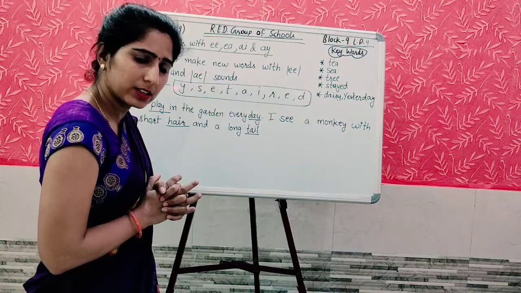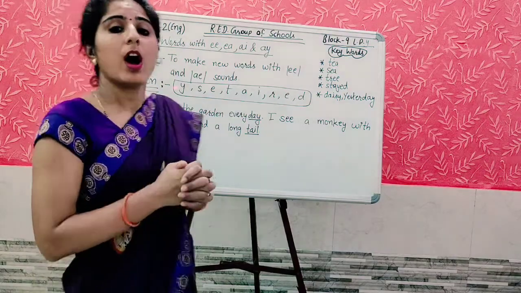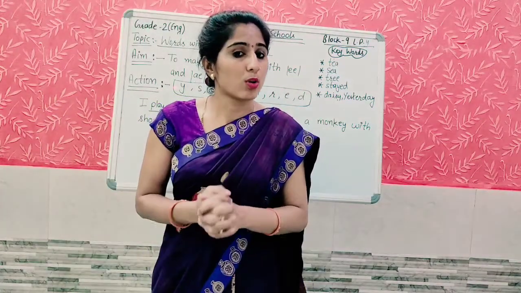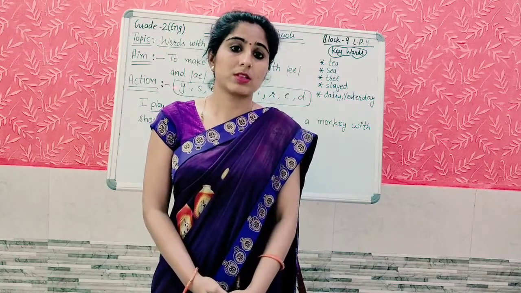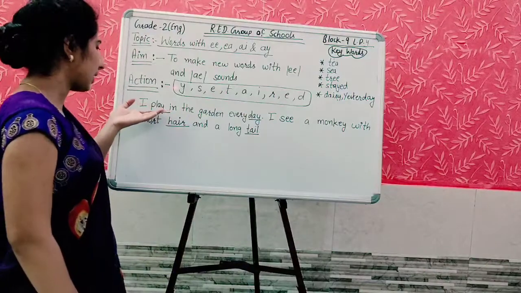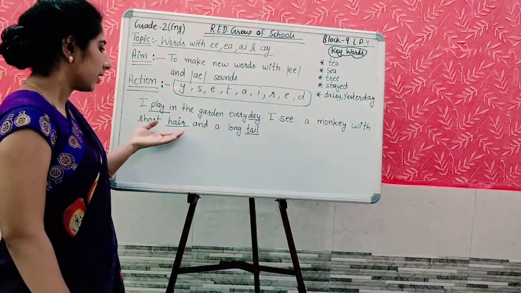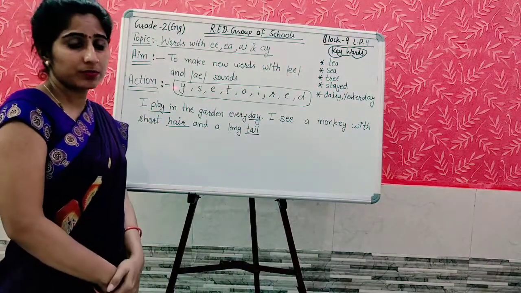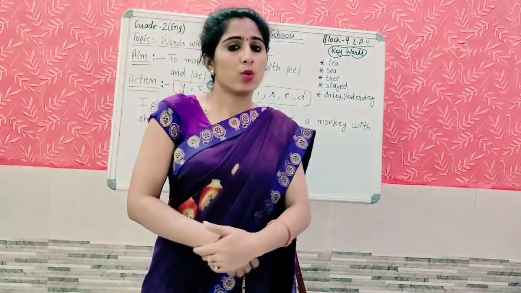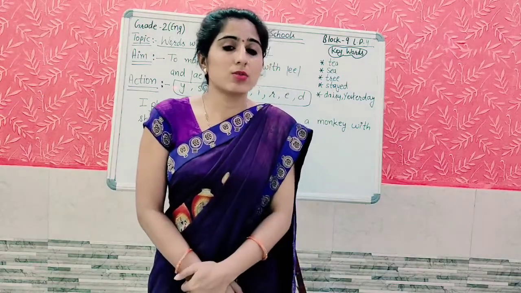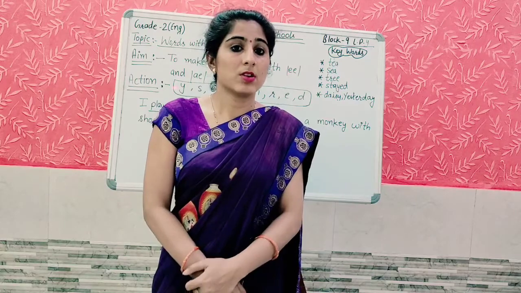How have I underlined these words? Means how I have sorted out these underlined words. I have sorted these words according to the sound, like play, day, hair, tail. According to the sound. Okay. What sound do they all have, students?